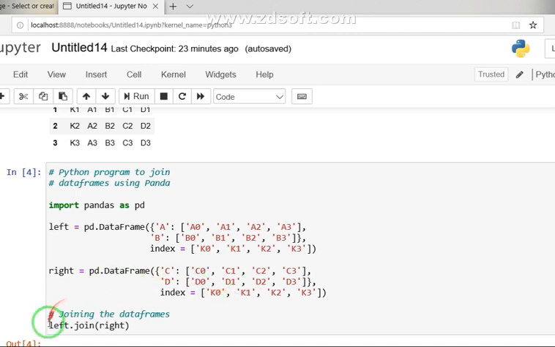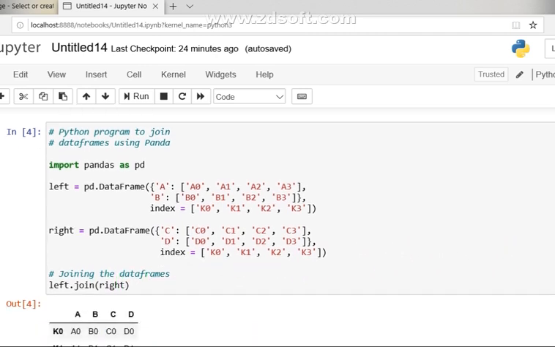So first I have mentioned my first data frame, left dot, that is the join method, and in the join operation I have passed data frame right as a parameter, and this is how the joining will be done. And when you run this program, you will see the output.